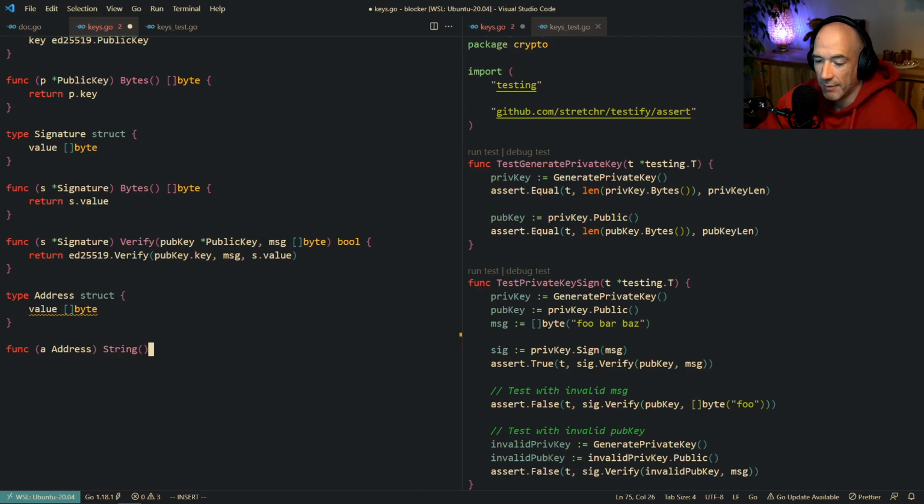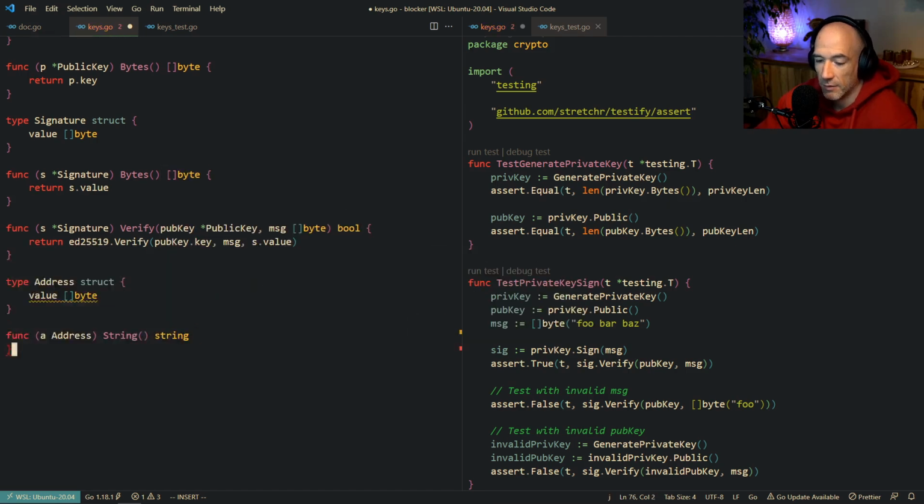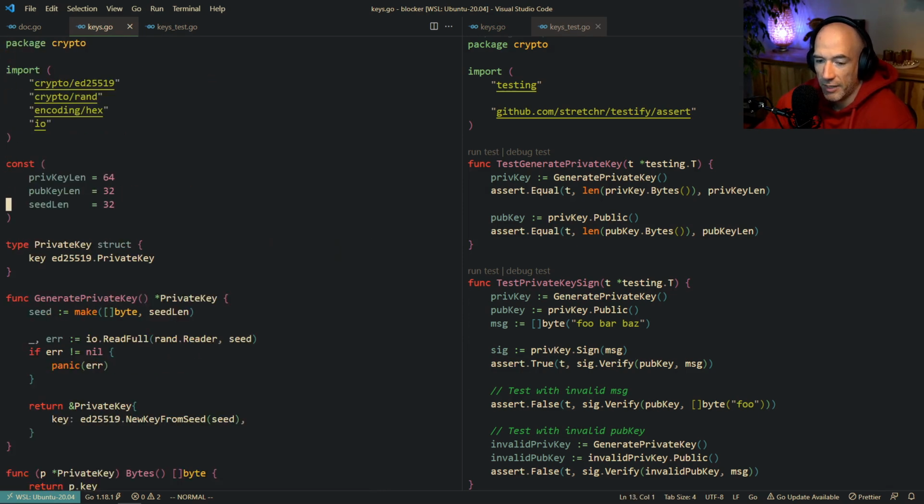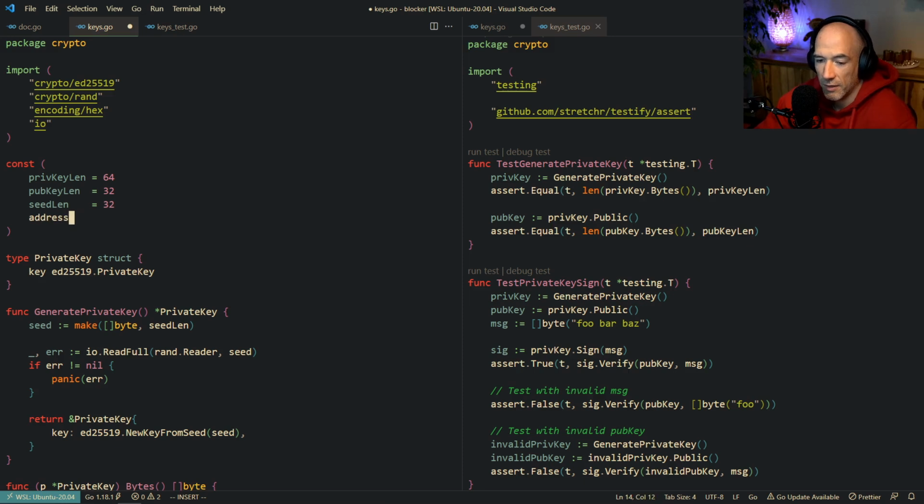We're gonna make this a string. We're gonna make this implement the stringer interface so we could actually return hex encode to string of the value. And here, it's gonna be 20.